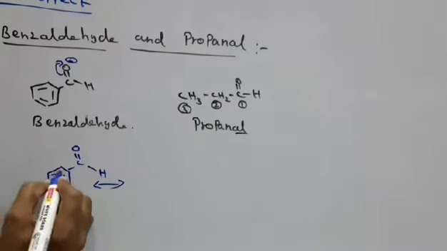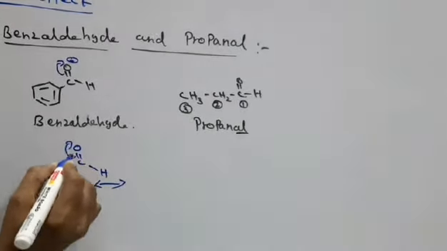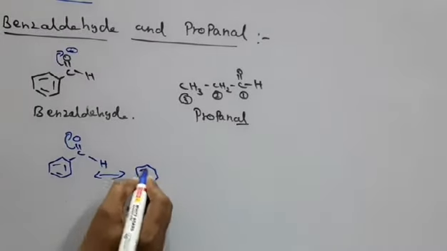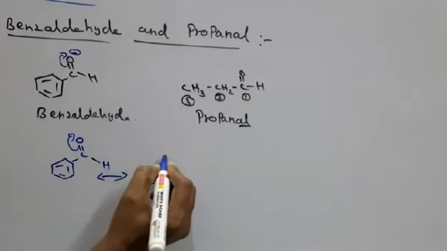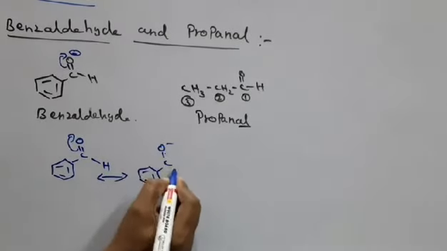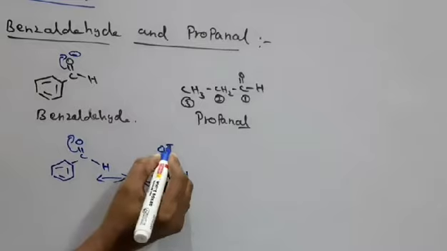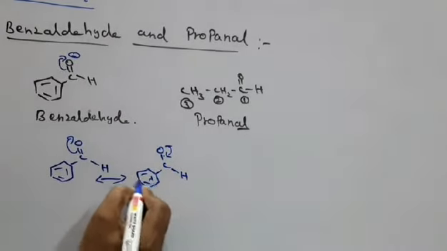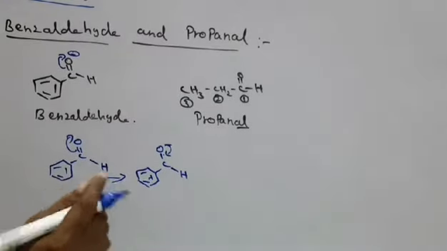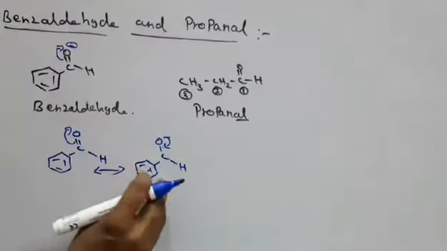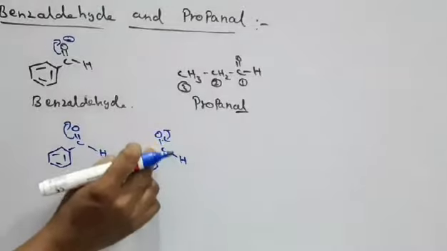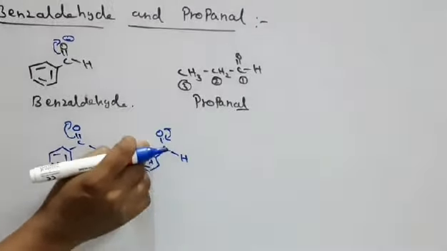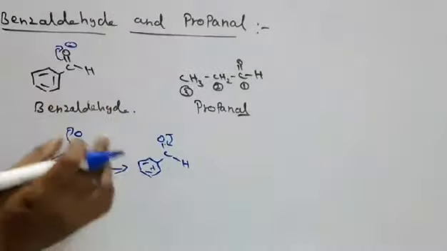After the pi bond shifting, it gets another resonance structure, C single bond O minus. Then again it shifts, so like that shifting takes place. This reduces the polarity of the carbonyl carbon atom of this carbonyl group. So benzaldehyde is less reactive.